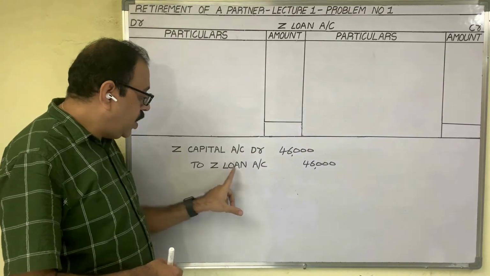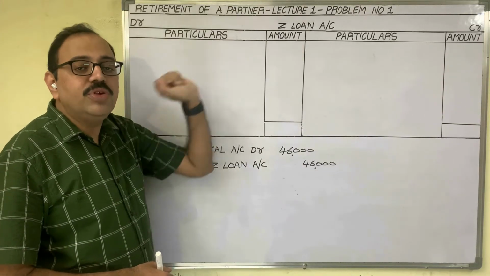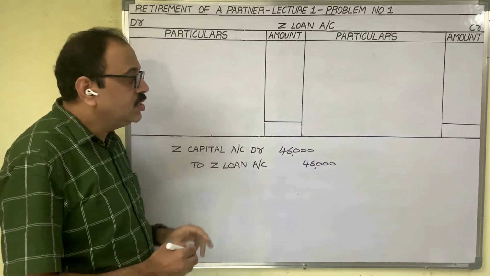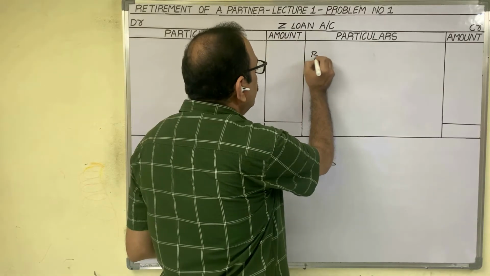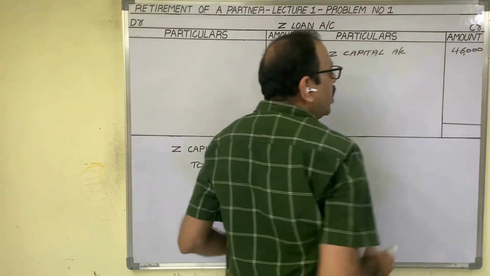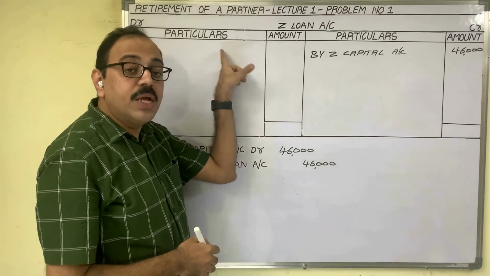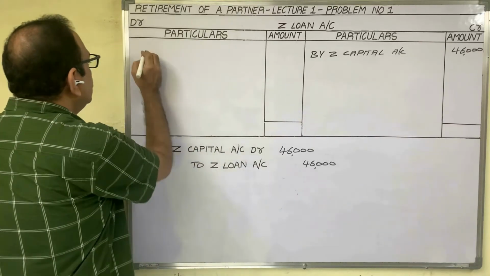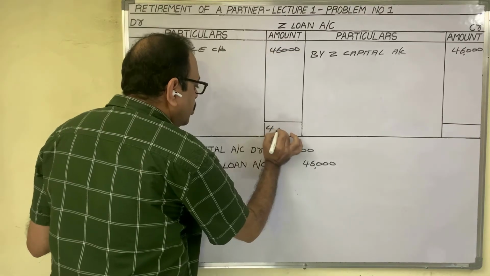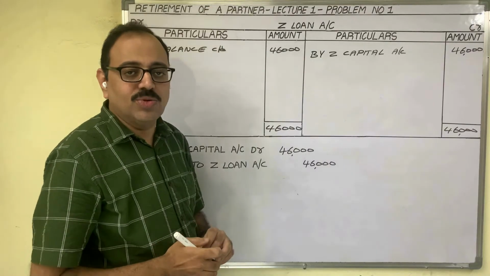In the entry, Z loan account is credited. Therefore, this entry on the credit side of Z loan account we should write. In particulars column, what to write? By Z capital account, amount is 46,000 rupees. Only on the credit side we have an amount. On the debit side there is no amount. Therefore, balance carried down appears on the debit side. To balance carried down, same amount, 46,000 rupees. On two sides put the totals. Z loan account is showing a credit balance of 46,000 rupees.